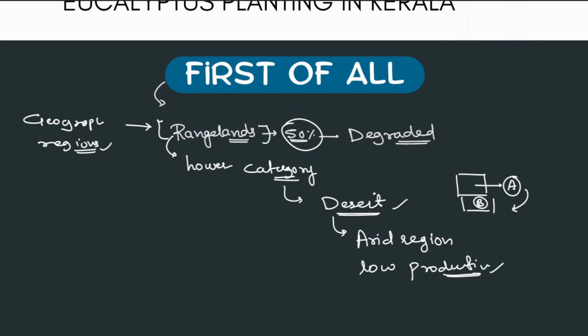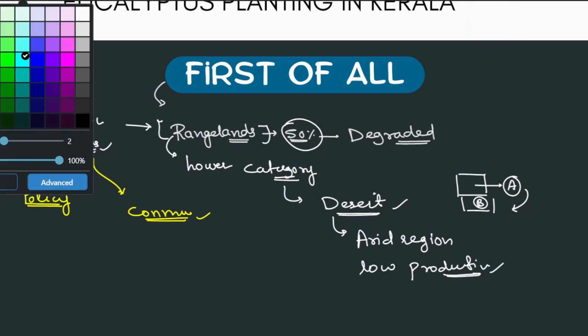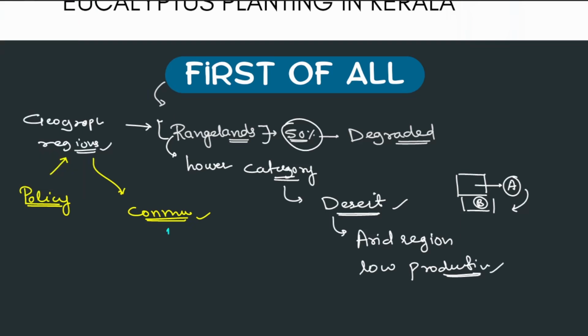Okay, so two things. First of all, the geographical regions themselves need policy interventions, as well as the communities which depend on these rangelands. Okay, they need some sort of focused support.